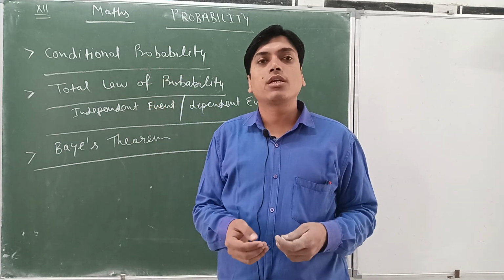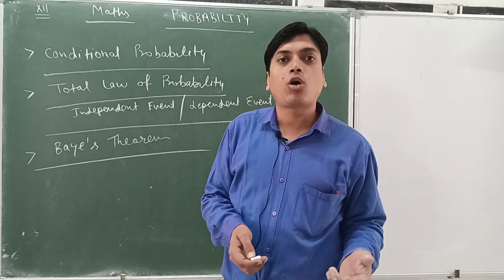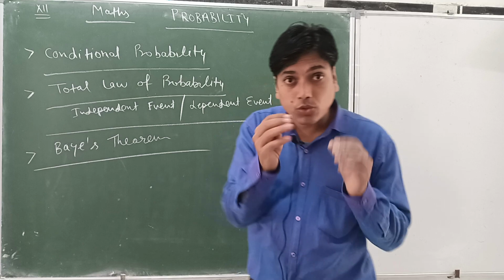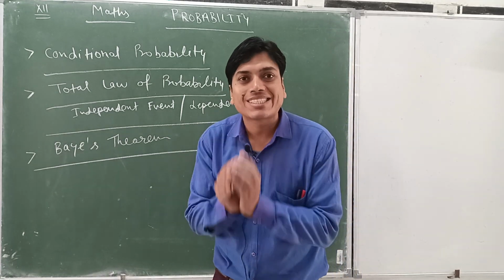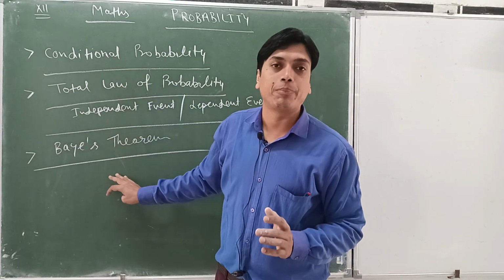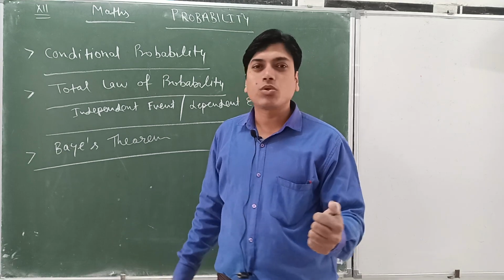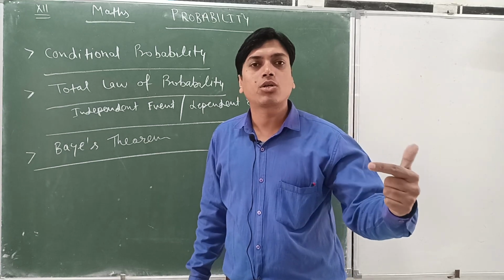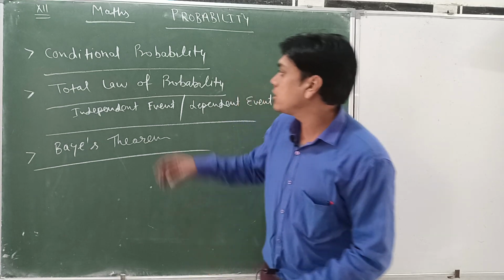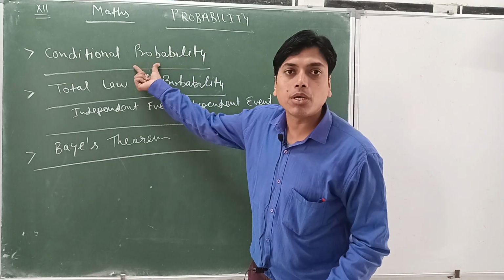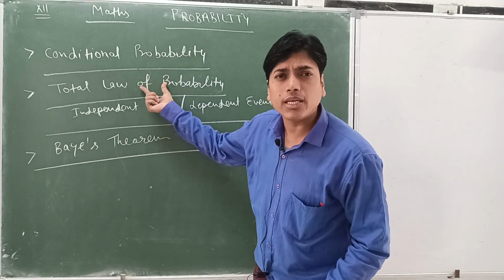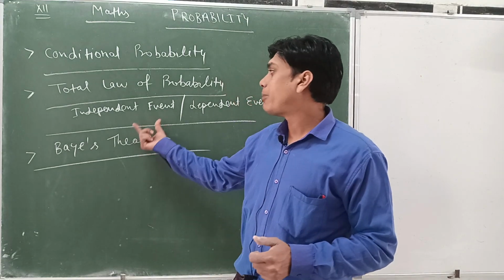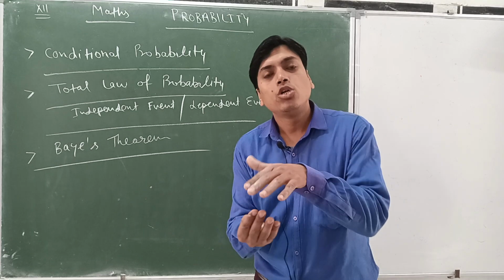If some student is thinking, I am a low achiever, I cannot pass, how will I cover all the topics? These are not different topics, because if a case study based question is there in the examination, then all these topics will help you. Generally the case study question has a first part of 1 mark, a second part of 1 mark, and then a third part of 2 marks. So conditional probability and total law of probability will give you the 1 mark questions in the case study, and Bayes theorem will be the 2 marks question.